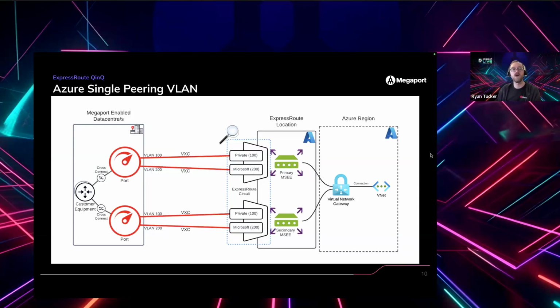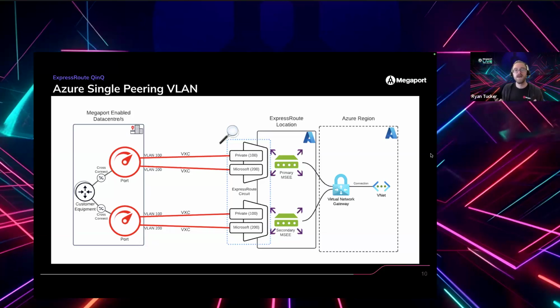And so that's why this Azure single peering VLAN feature was added within the Megaport configuration. So this is a third option. What this option does is it basically moves the QinQ piece, the configuration, the handling of VLANs inside of other VLANs, from the customer device into Megaport's network.